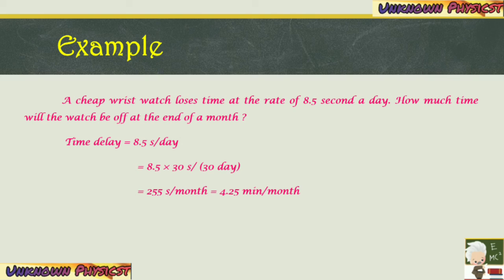Our last example: a cheap wristwatch loses time at the rate of 8.5 seconds a day. How much time will the watch be off at the end of a month? So the time delay in a day is 8.5 seconds. In a month of 30 days, 8.5 into 30 will be 255 seconds. If I convert to minutes, it would be 4.25 minutes in a month.